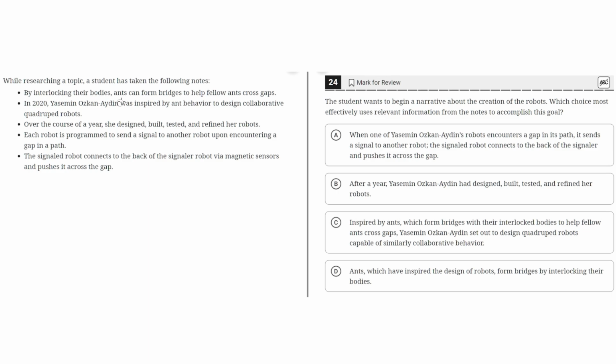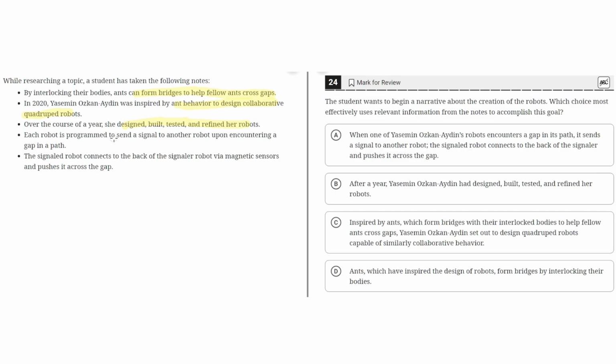By interlocking their bodies, ants can form bridges to help fellow ants cross gaps. In 2020, Yasmin Ozkan Aydin was inspired by ant behavior to design collaborative quadruped robots. Over the course of a year, she designed, built, tested, and refined her robots.